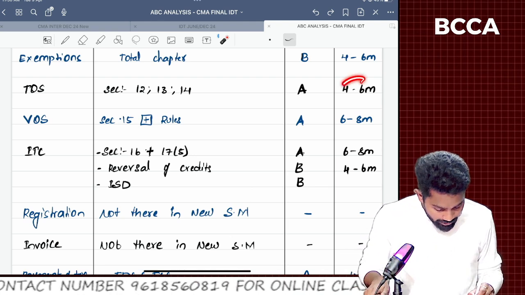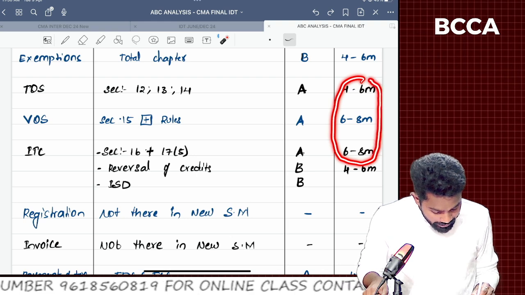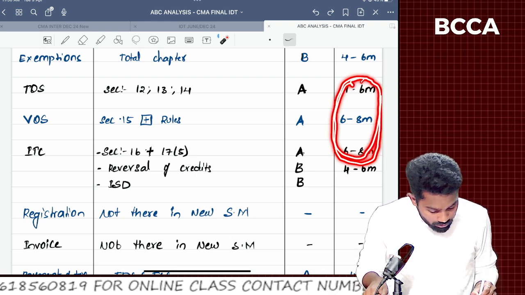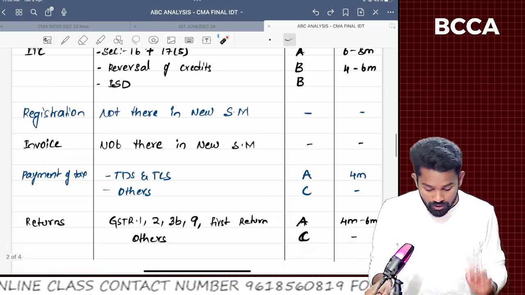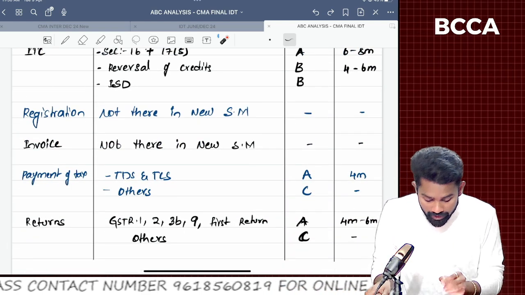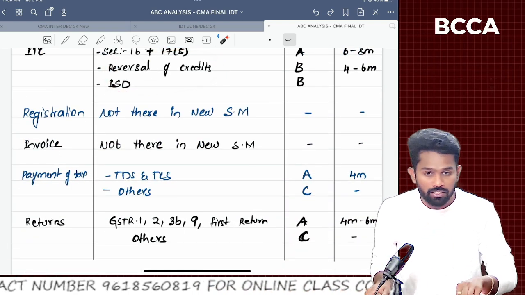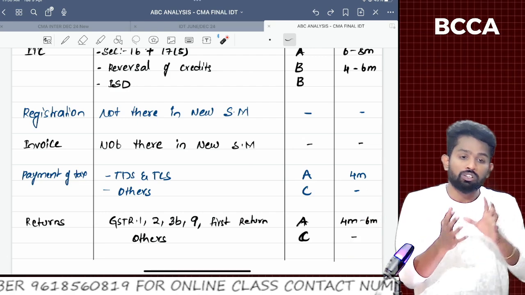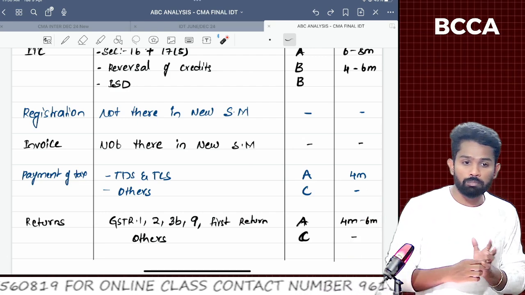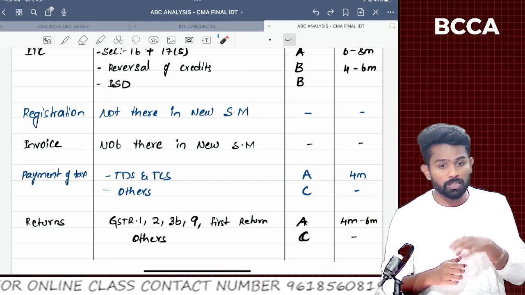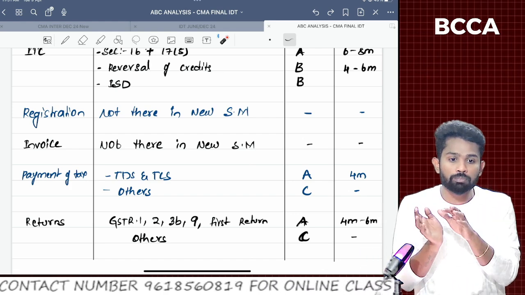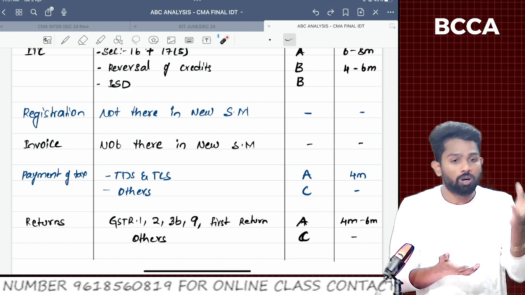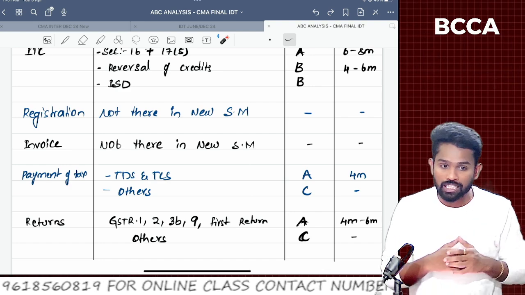You could see the weightage also here. From these A categories alone you have around 15 marks, sir. These are A++ category chapters. And now coming to, sorry, from ITC itself, reversal of credits. There will be the format: when you are making both exempted and taxable supplies, how the credit has to be reversed. With respect to capital goods, how the credit has to be reversed. If you shift from tax paying to non-tax paying or non-tax paying to tax paying, how the credit has to be availed or reversed.